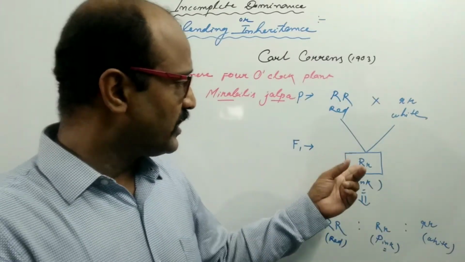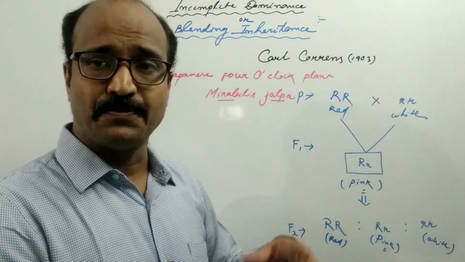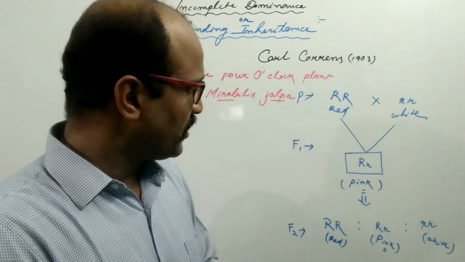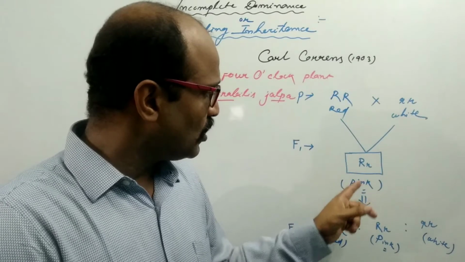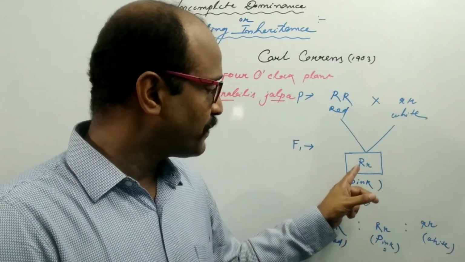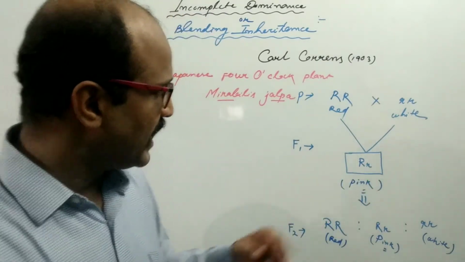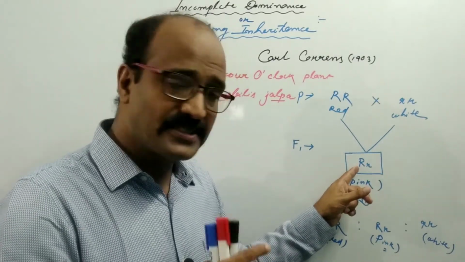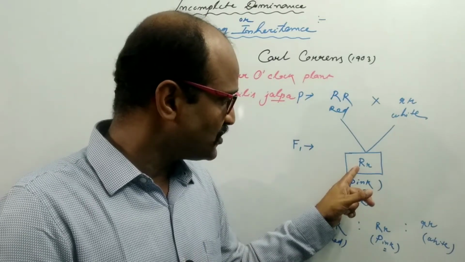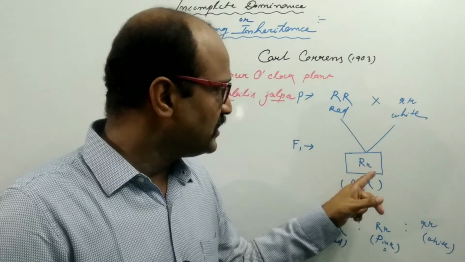So neither capital R nor small r is fully expressed. The pink color is formed because of the expression of both allelic forms. It means that capital R is partially expressed and small r is also partially expressed.